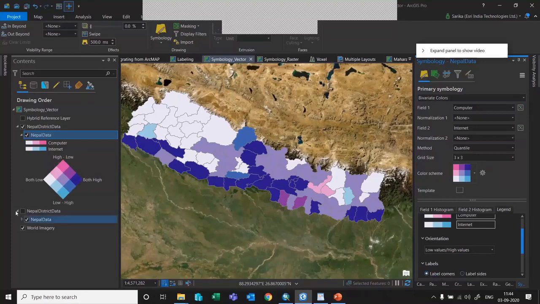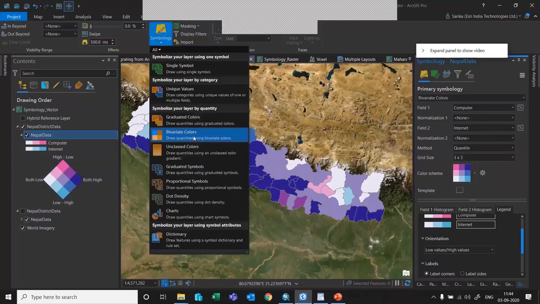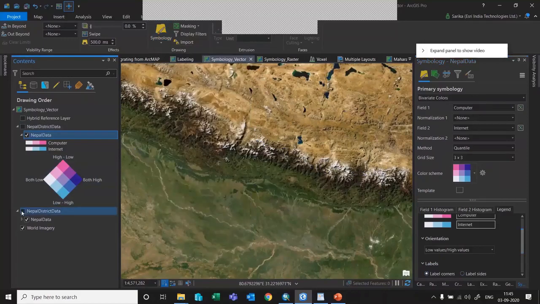So now we have done it, like we have applied one symbology. Now let me show you one more new thing. The charts which I am showing you, or the symbology which I am applying, are the new symbology that have come up with the latest version. So I'll disable this for now and I'll enable another map.